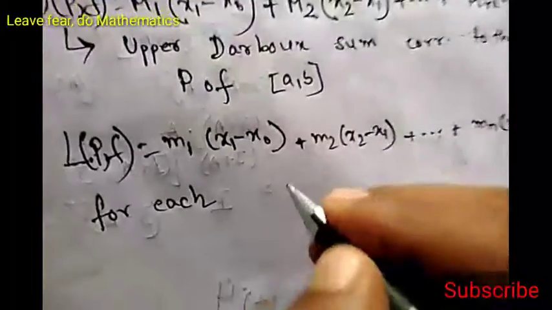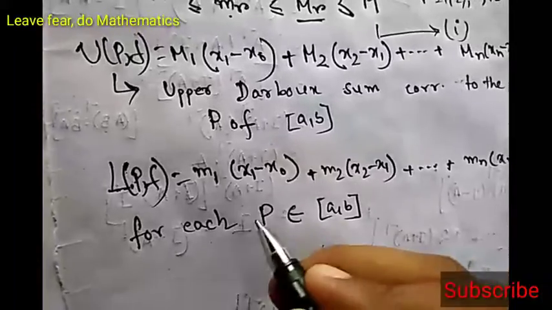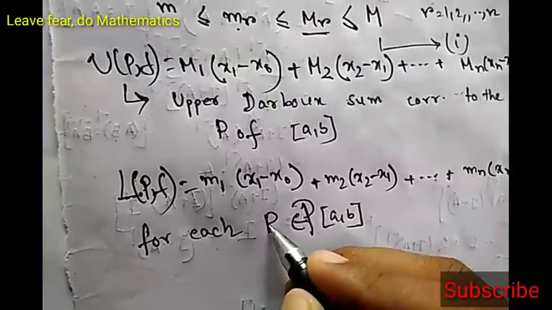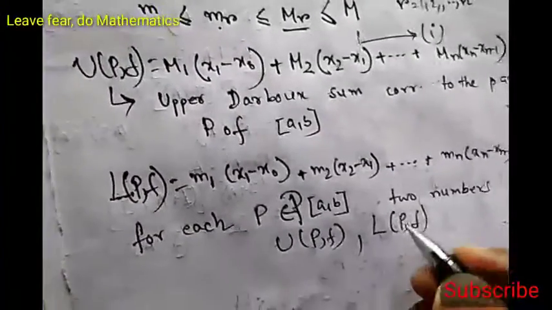So for each P belonging to closed interval AB, that is, for each partition P of closed interval AB, we can denote the family like this: script PAB is called the family of all partitions. So let us take a partition from the family of all partitions. If we vary P, then for each P we will get two numbers, UPF and LPF. These are two numbers.